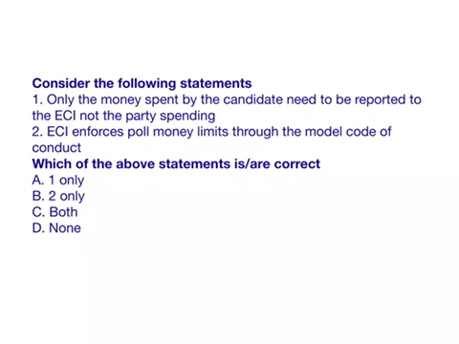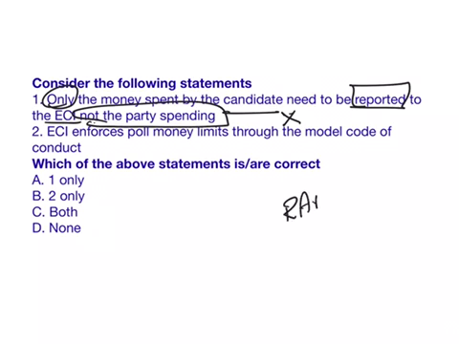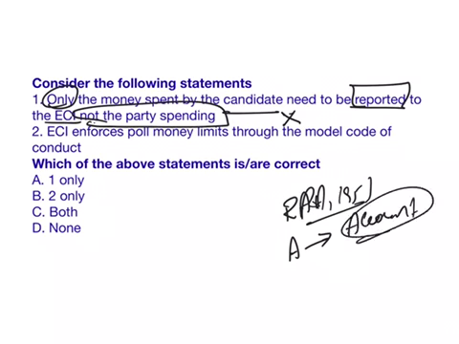The next question is: consider the following statements. Only the money spent by the candidate needs to be reported to the Election Commission of India but not the party spending. This statement is incorrect because yesterday we saw that according to the Representation of the People Act of 1951, a candidate should lodge an account of his expenses in the elections. See, here we used the term he should lodge an account, but we didn't say that he should report.